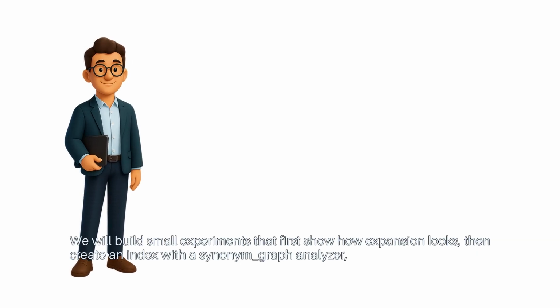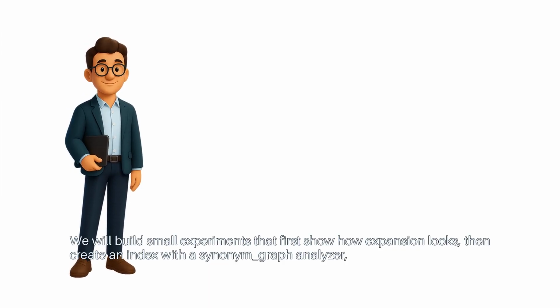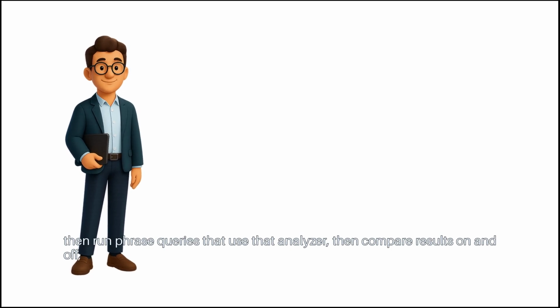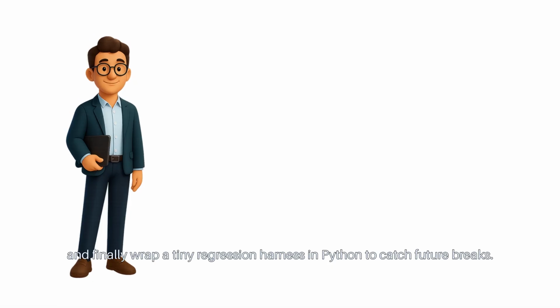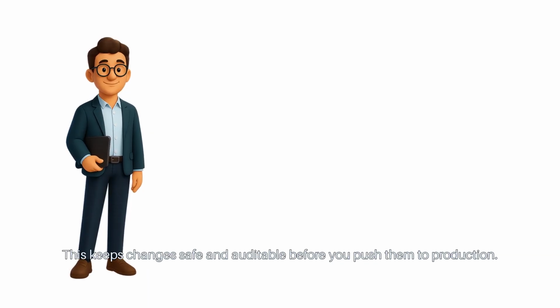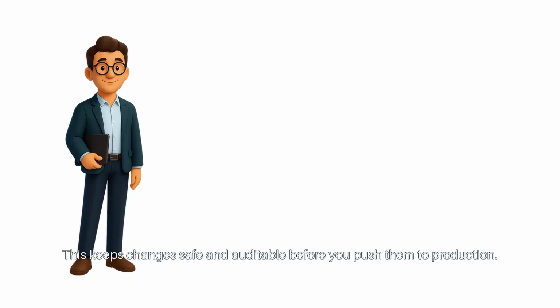We will build small experiments that first show how expansion looks, then create an index with a synonym graph analyzer, then run phrase queries that use that analyzer, then compare results on and off, and finally wrap a tiny regression harness in Python to catch future breaks. This keeps changes safe and auditable before you push them to production.